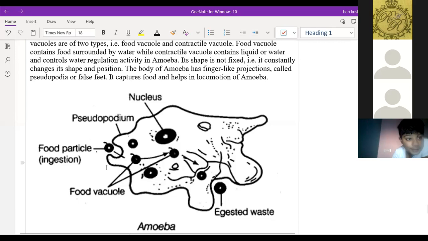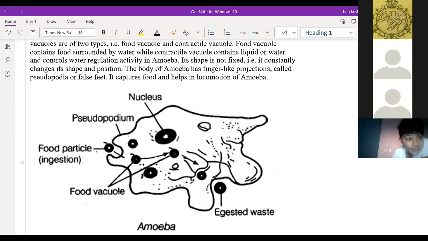Whenever the pseudopodia completely surround the food particle, it enters into the food vacuole. Now the complete digestion of the food particles is done with different digestive enzyme juices. Then the transportation of the digested food from the food vacuole to the different parts of the body is called assimilation. Similarly to human beings, we use the same word, assimilation.